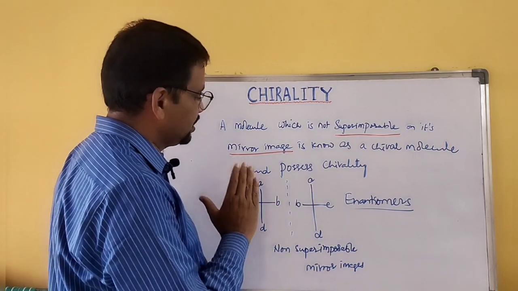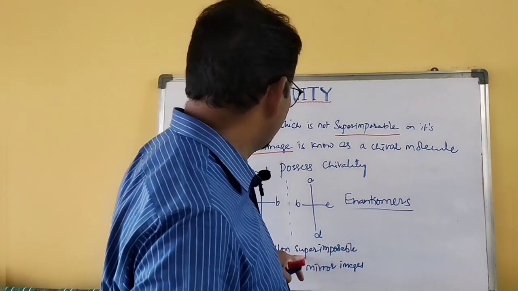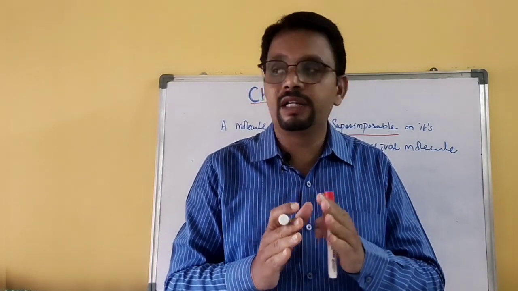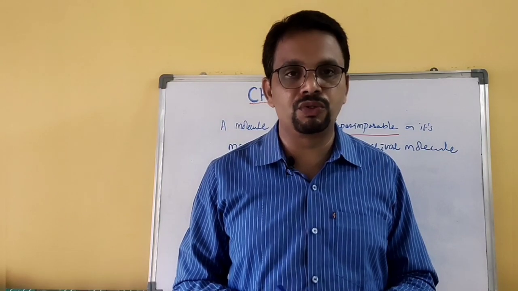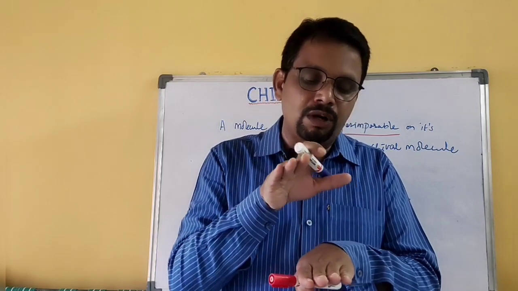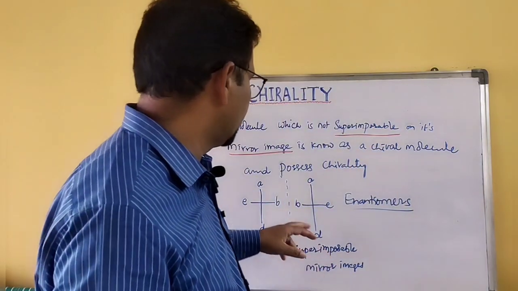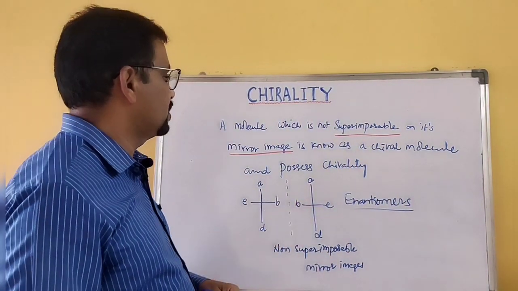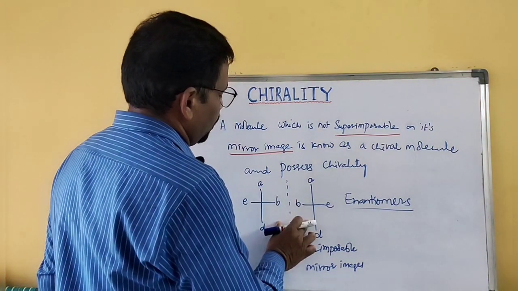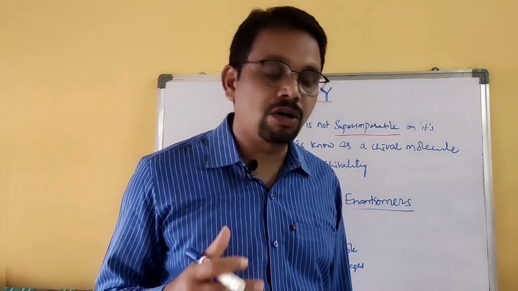The groups are different. If all the groups are equal on each side, then that is called superimposable. But here the groups are different. So non-superimposable mirror images are known as a chiral molecule, and this condition is called chirality.